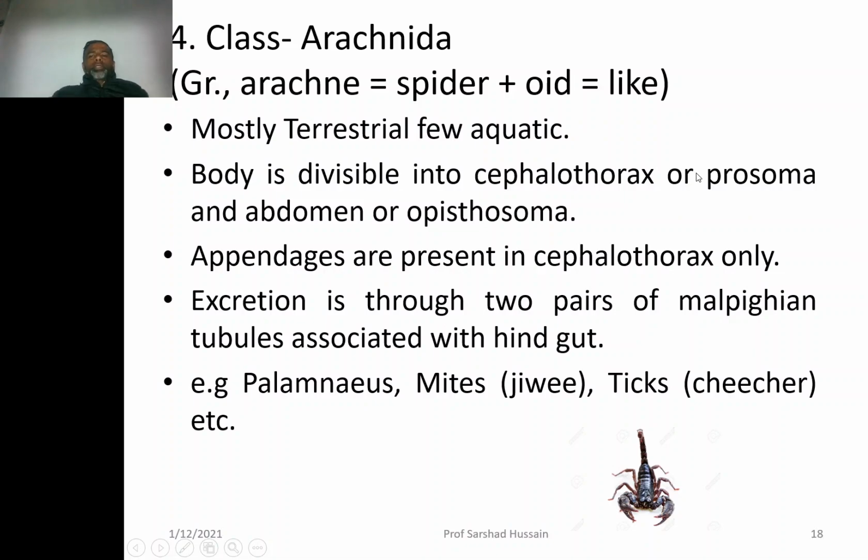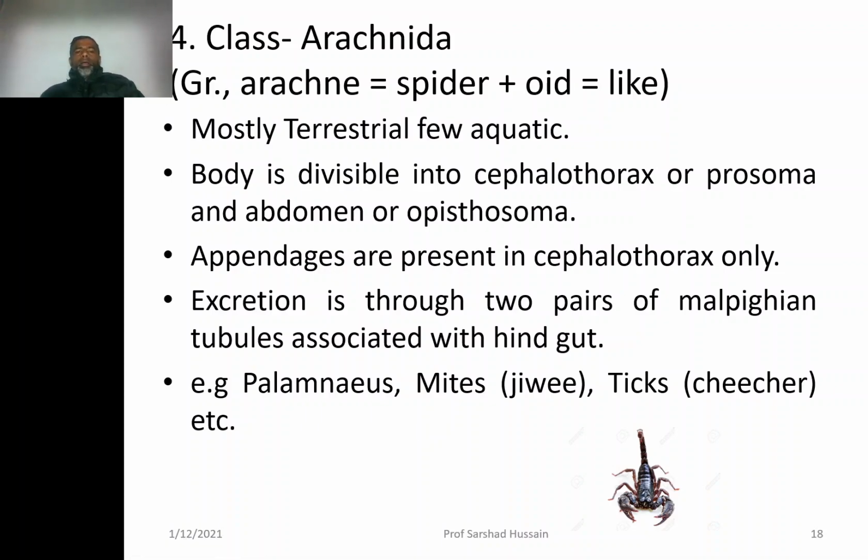So you have the synonyms. Cephalothorax may also be called prosoma and abdomen may be called opisthosoma. Appendages are present in cephalothorax only, so the abdomen doesn't have appendages. Excretion is through two pairs of Malpighian tubules, as it was in the insects, and examples are palamnaeus, mites, ticks, etc.